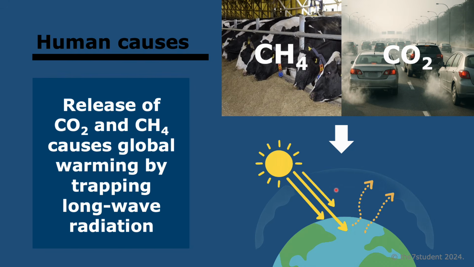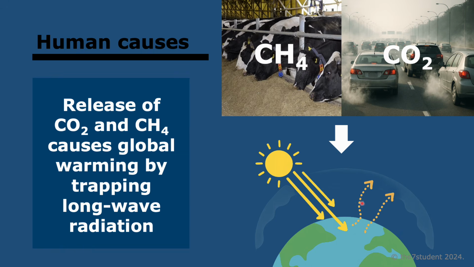So, let's start by looking at greenhouse gases. Human activity has increased the atmospheric concentrations of two main greenhouse gases. That's methane, CH4, and carbon dioxide, CO2. These gases trap long-wave radiation emitted by the Earth. Basically, it comes from the sun first, it gets reflected off of the Earth, and then it gets trapped by these gases. And that's what we call global warming. Basically, the heat is retained in the atmosphere.